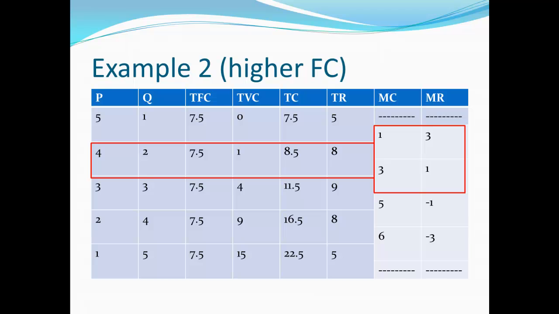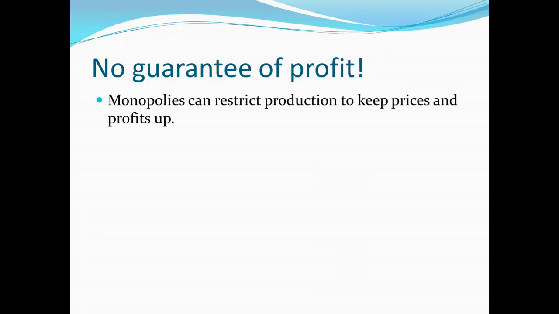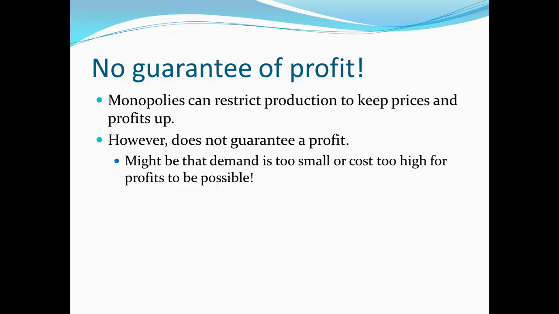And that's really an important point once we start thinking about it, isn't it? We don't actually have a guarantee of having a profit. We know that monopolies can restrict their production some to prop up prices, and do this if it happens to help profits. But at the same time, it doesn't guarantee you can actually make a profit. It might be that your demand is just so low that you can't make a profit at all. Maybe nobody wants the product you're producing, or maybe the cost is just astronomical.